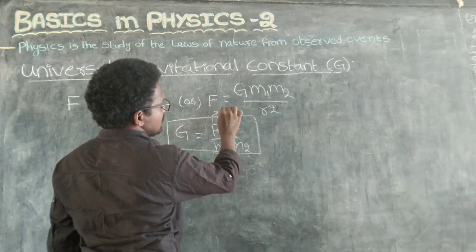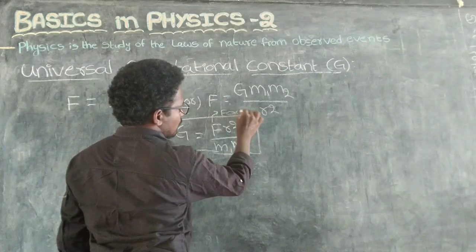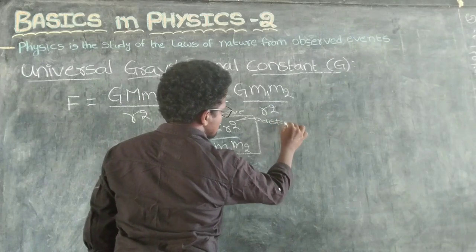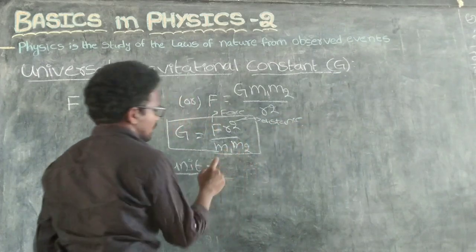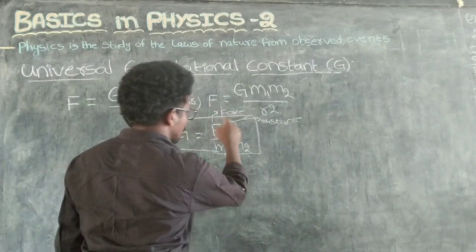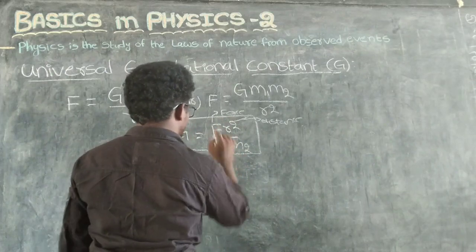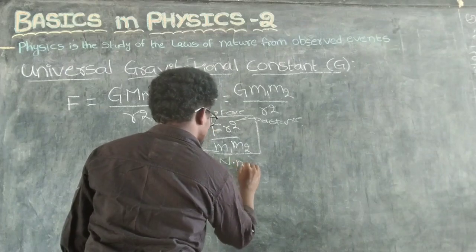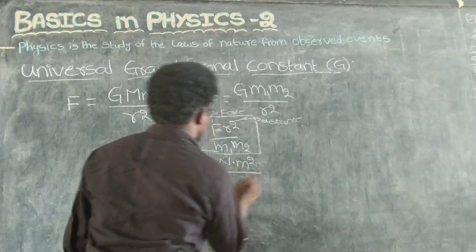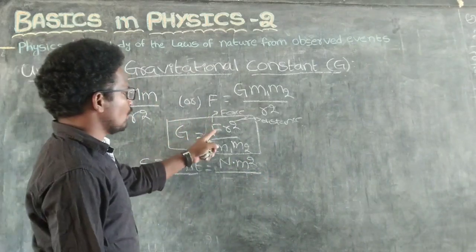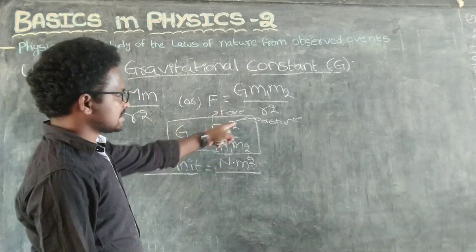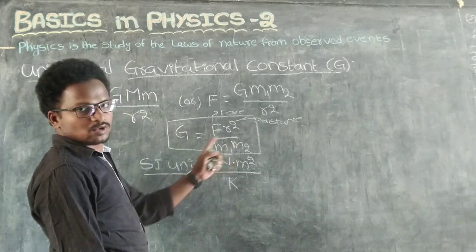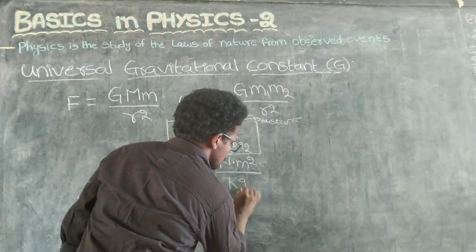Here F means force and R means distance, so F into distance square by M1 M2. Force means Newton, distance means meter square, M into M means kg into kg.